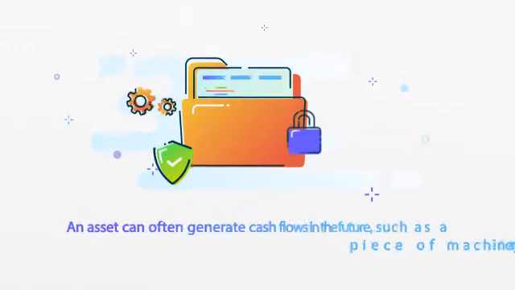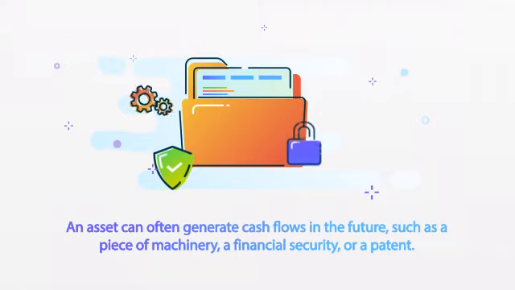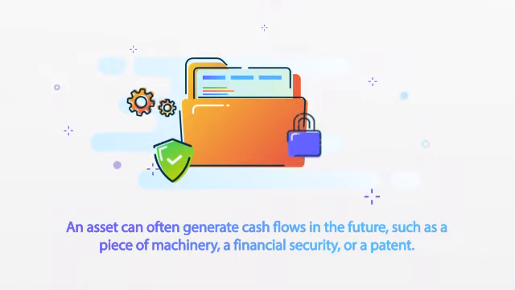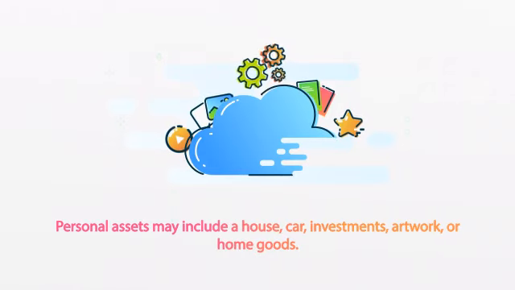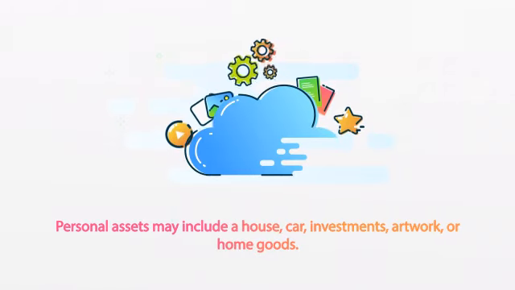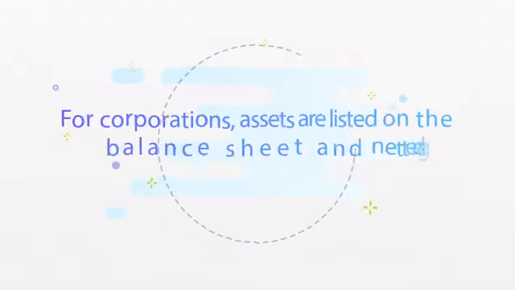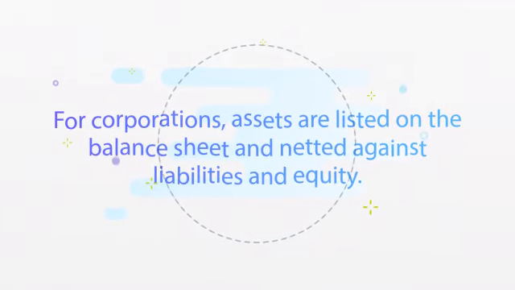An asset can often generate cash flows in the future, such as a piece of machinery, a financial security, or a patent. Personal assets may include a house, car, investments, artwork, or home goods. For corporations, assets are listed on the balance sheet and netted against liabilities and equity.